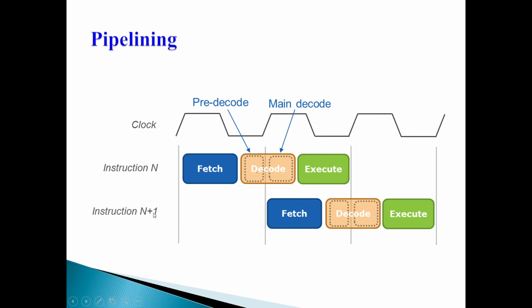For instruction n plus 1, suppose the second instruction, in this time unit it is idle. In the next time unit, at t equal to 1, when the decode phase of the first instruction is going on, you can overlap it with the fetch stage of the second instruction. That is nothing but the pipeline. It means in a single time unit, from 1 to 2, you can execute 2 instructions in parallel. Is it not? It is the overlapping of the stages of the pipeline. So I hope pipeline is clear. Next.